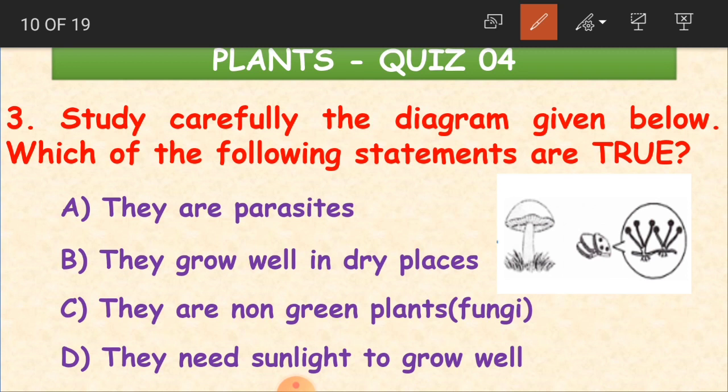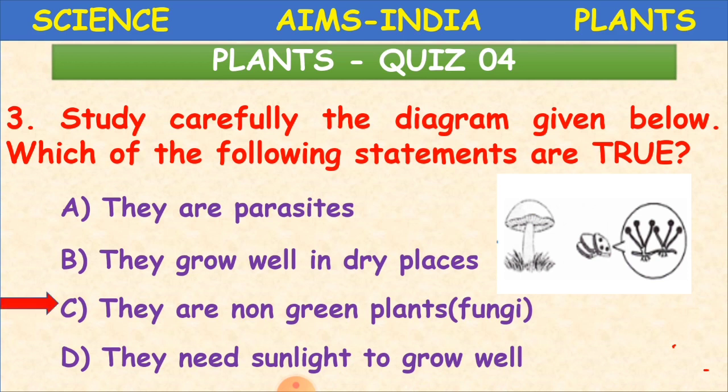What is this, children? What statement will be the correct one here? Yes, this is a non-green plant. Yes or no? Fungi, fungus. Fungus also you might have seen on the roads or somewhere near where dust or garbage is there. You can see some type of fungus. So that is also why, because it is a non-green plant, it will take food from the leftovers. All the leftovers will be taken as food. Okay, children? Yes. The next one.